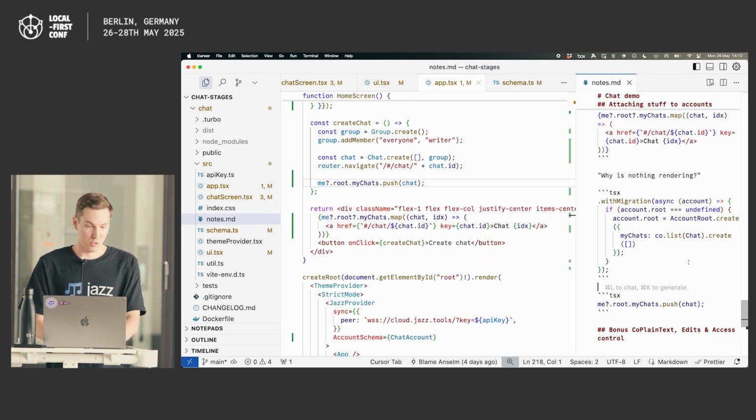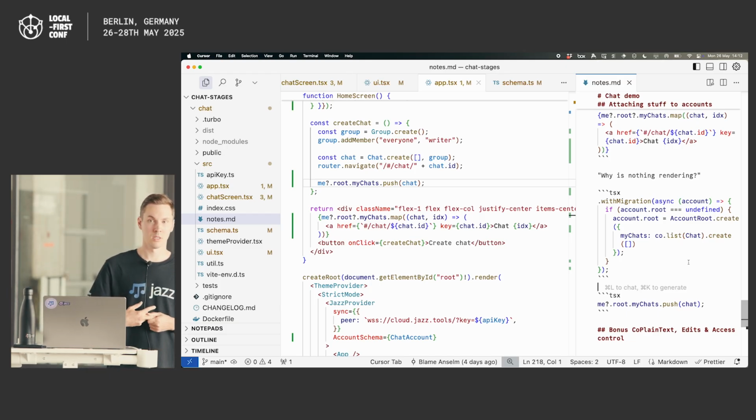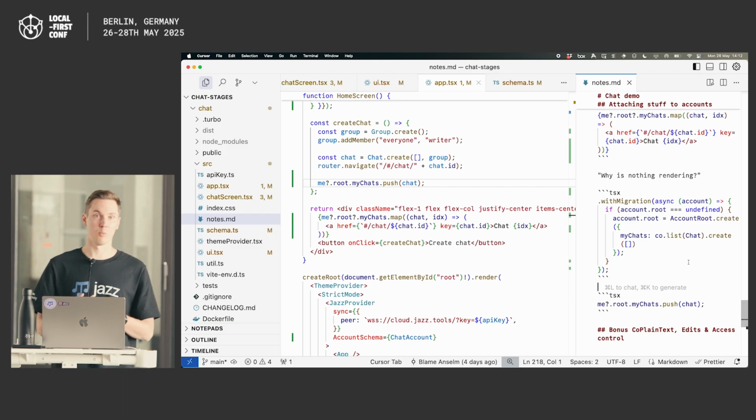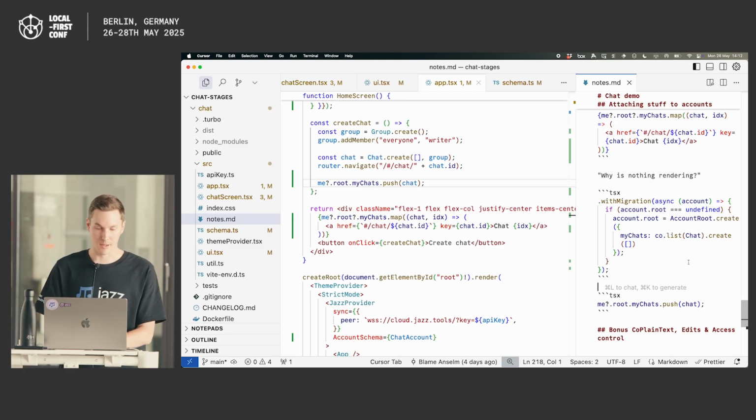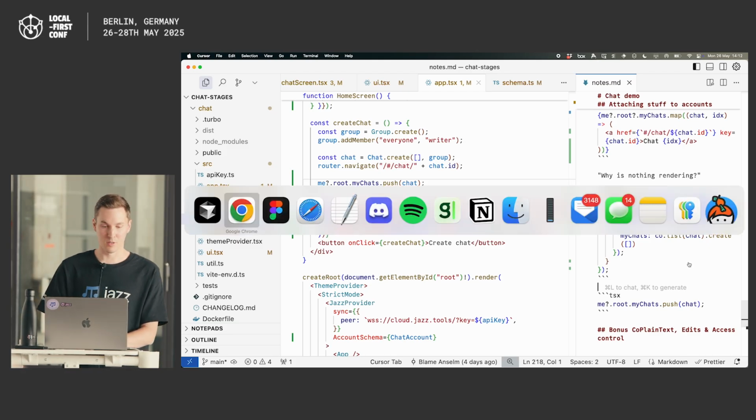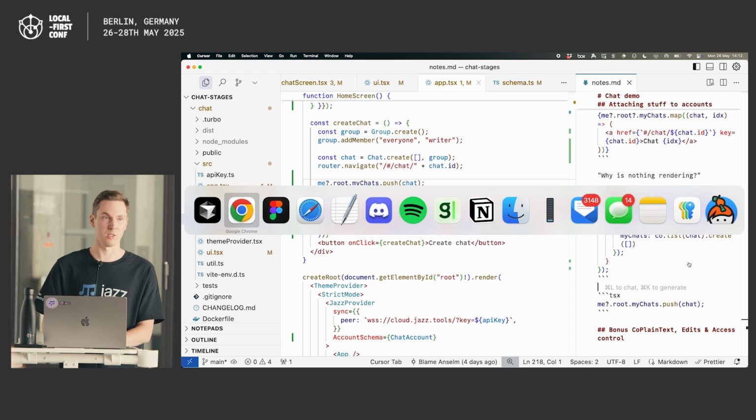That's pretty much my walkthrough. Any questions before I go back to some final slides? Obviously, if you run into things that weren't quite clear while you're building your apps, let us know. It's actually really important feedback for us, like what's intuitive and what isn't, so don't be shy with that. But yeah, I hope this gave you a pretty good idea of how quickly you can build something interactive that's multi-user with persistent data, persistent accounts.